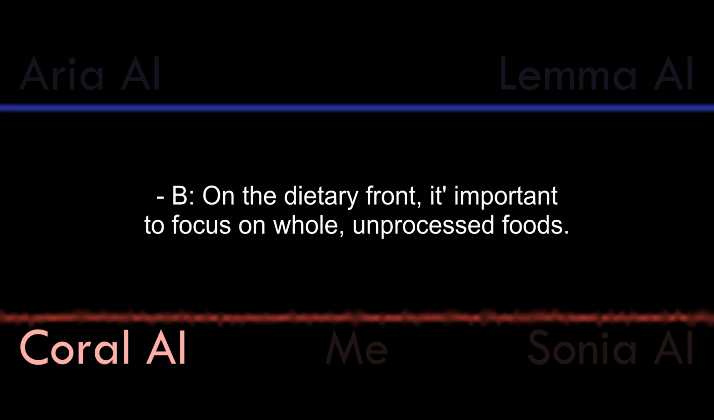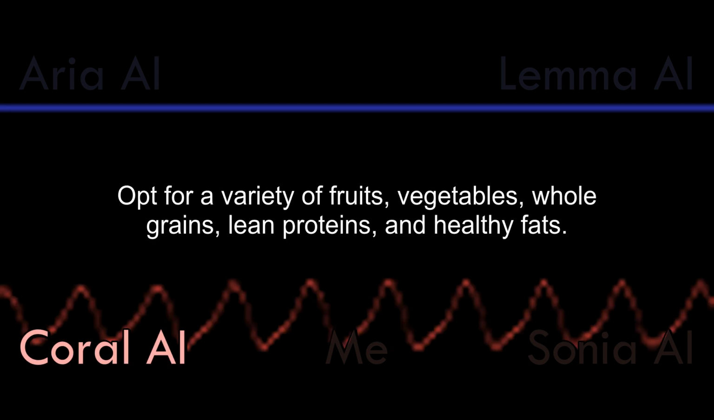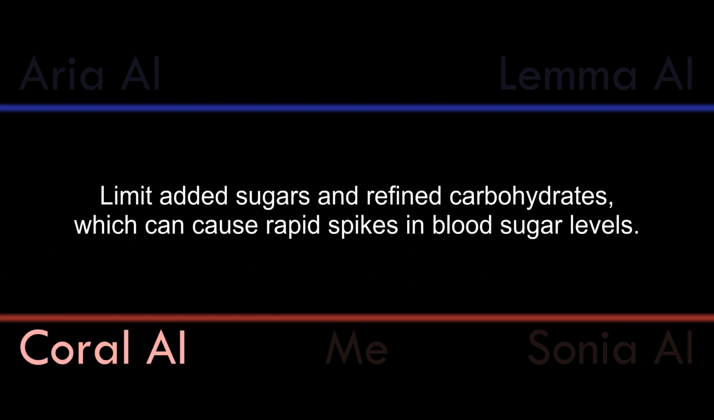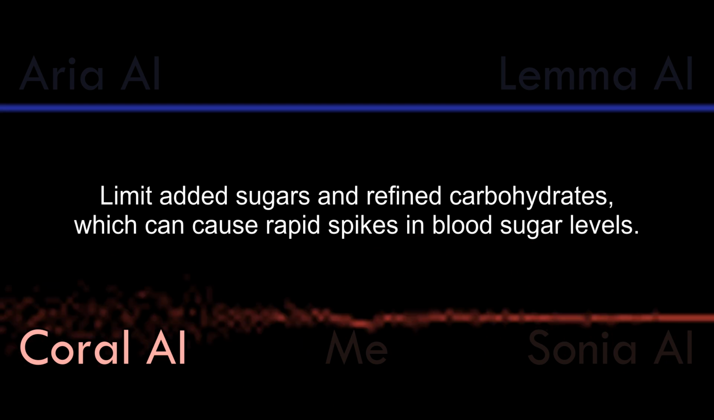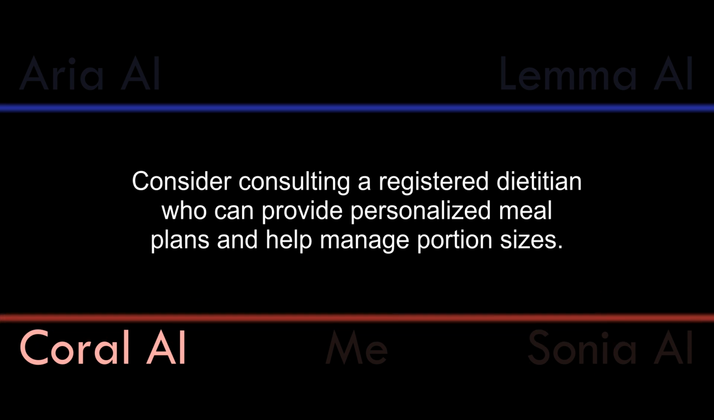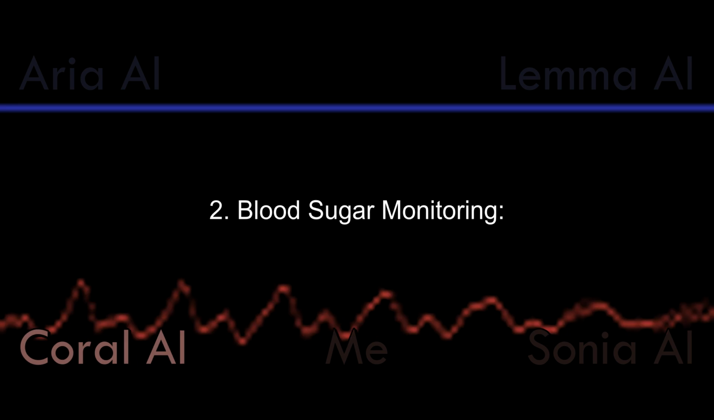On the dietary front, it's important to focus on whole, unprocessed foods. Opt for a variety of fruits, vegetables, whole grains, lean proteins, and healthy fats. Limit added sugars and refined carbohydrates, which can cause rapid spikes in blood sugar levels. Consider consulting a registered dietitian, who can provide personalized meal plans and help manage portion sizes.